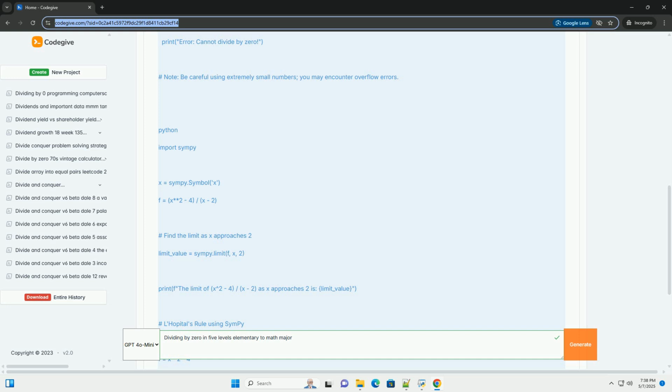Code example: Python with SymPy for symbolic differentiation. Level 5, Math Major: Abstract Algebra and Field Axioms.